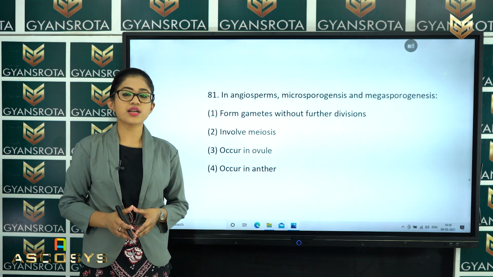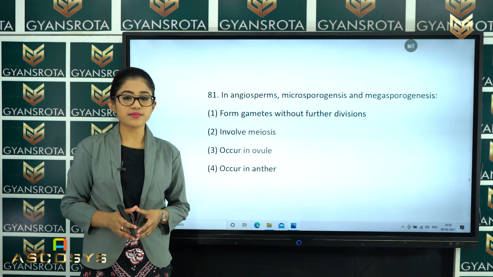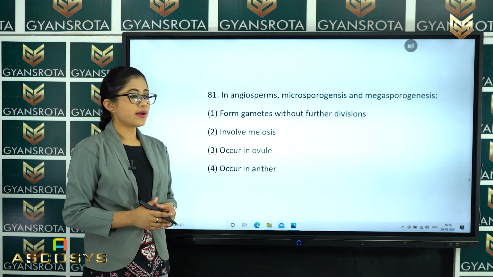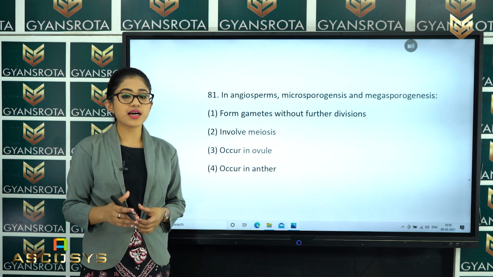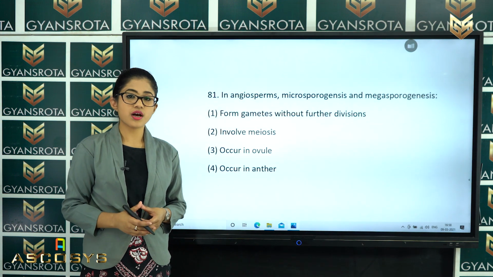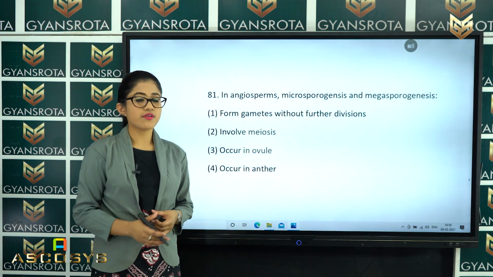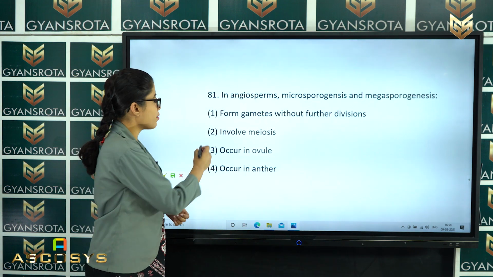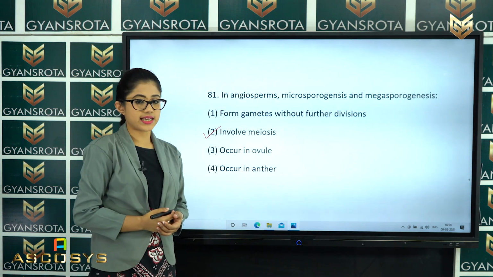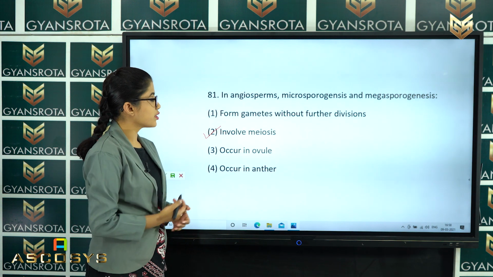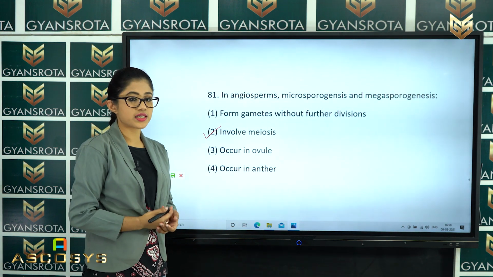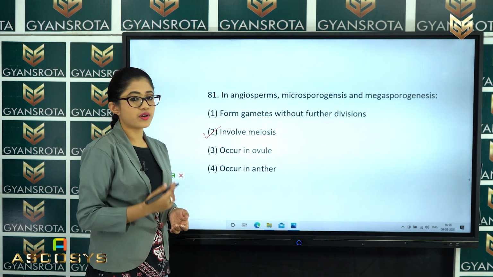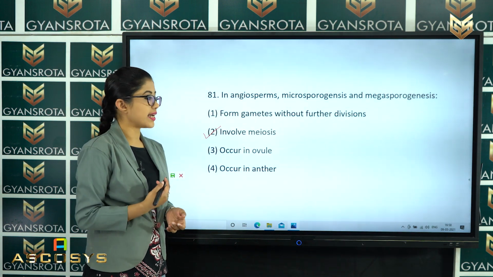So this question has been given from the chapter Plant Kingdom. What it says is that in angiosperms, microsporogenesis and megasporogenesis involve meiosis, which means from these 4 options, option number 2 is the correct answer. While the first option, that says megasporogenesis and microsporogenesis form the gametes without further division, is incorrect.